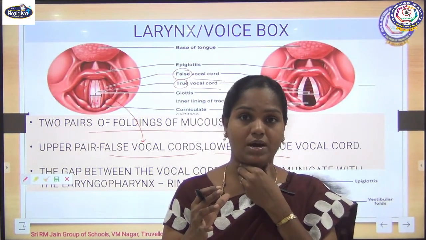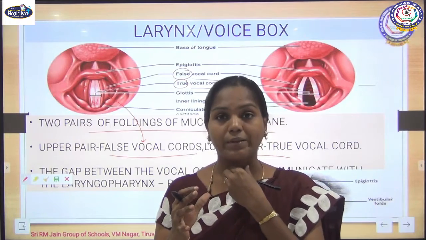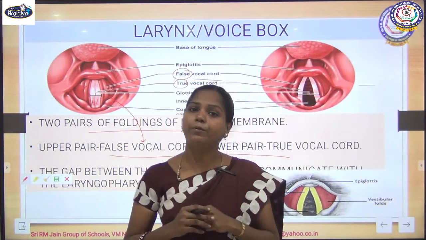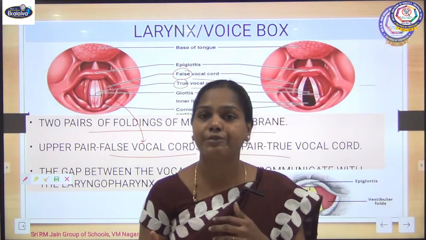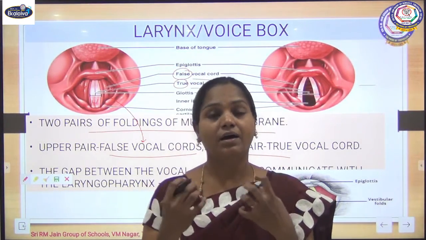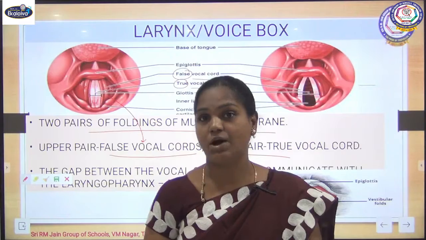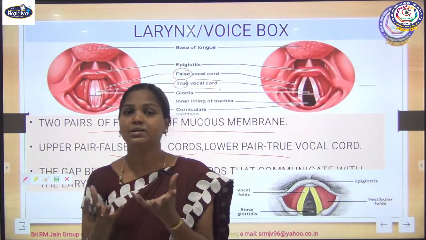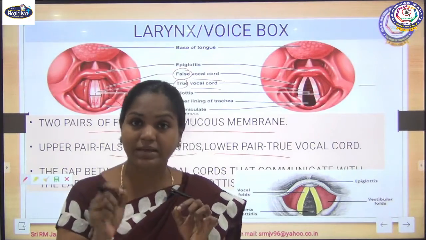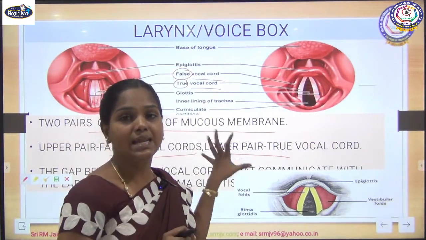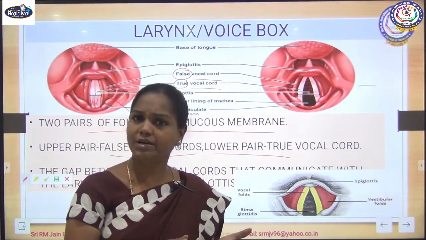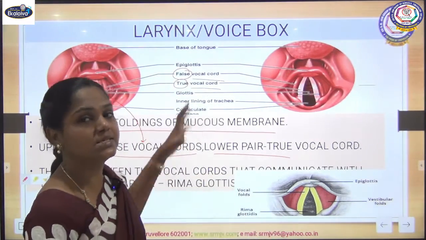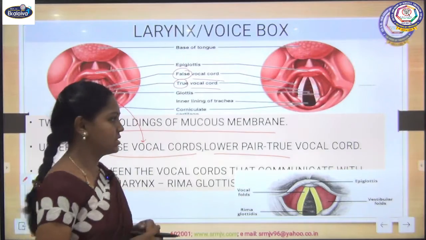That vibration produces sound, and with the help of our tongue we make different sounds and give structure to that sound, so that we make our words. Yes, children, this is the importance of our larynx. It is a part of our respiratory system, as well as acting as the voice box. Is that clear, children?